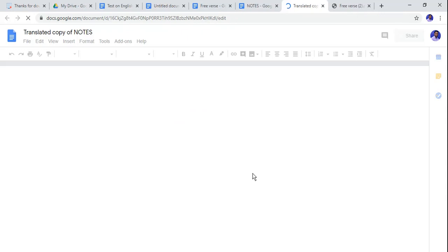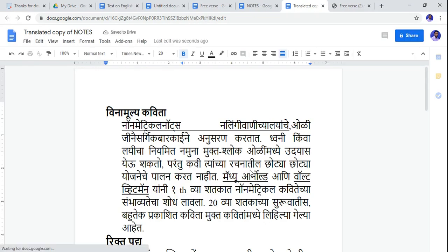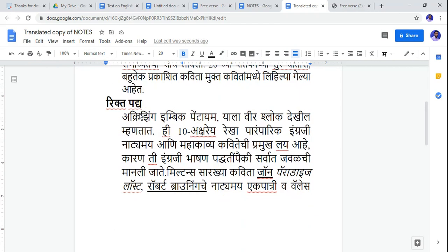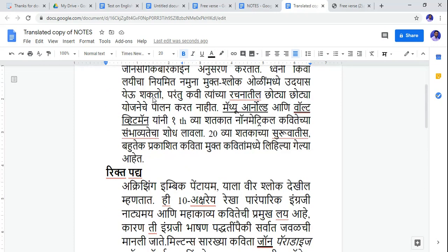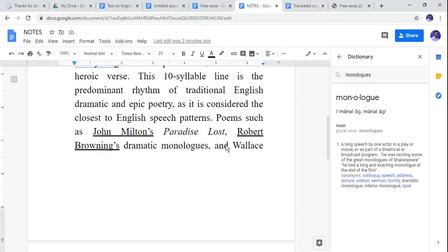Because many faculties or many teachers and students face various problems in how to translate a document which is available in English, you can use Google Docs to translate your documents or your pages with this option. So see, I have translated it within a few seconds. So you can use this feature also.